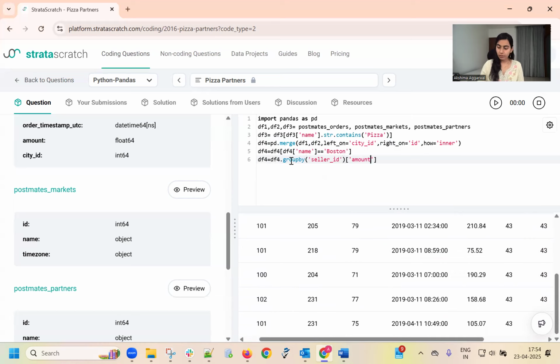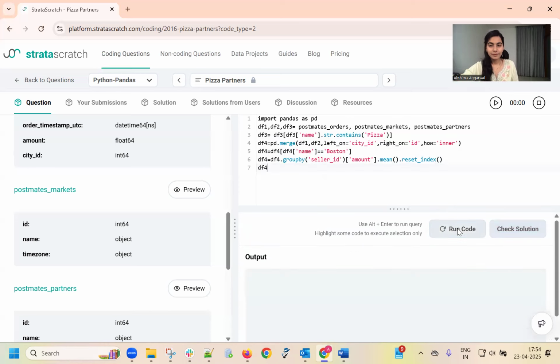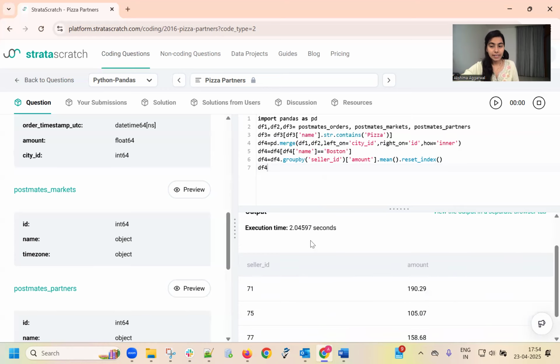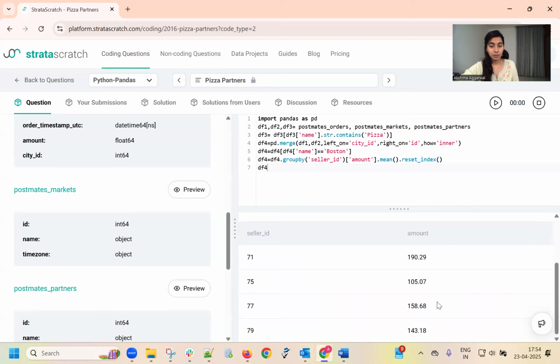Right. Amount dot name. Let's reset the index so we are able to include seller ID in the output. Save it. Now we have the seller ID and the average amount.